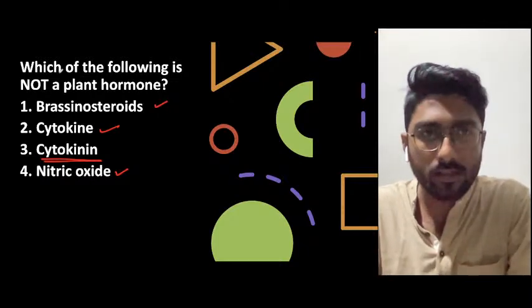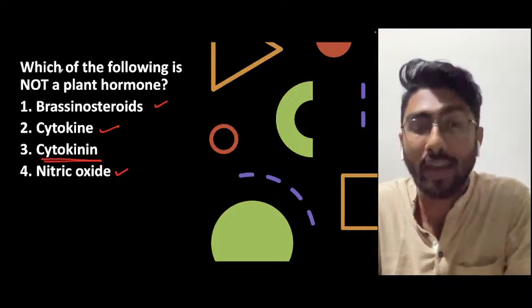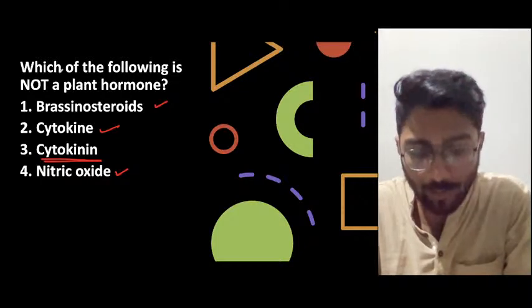Section B will discuss about, no, cytokinin is present in the plant, but cytokine is not present in the plant. That is present in immune cells.